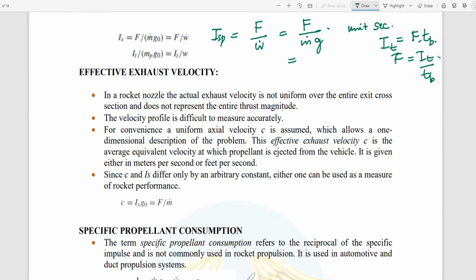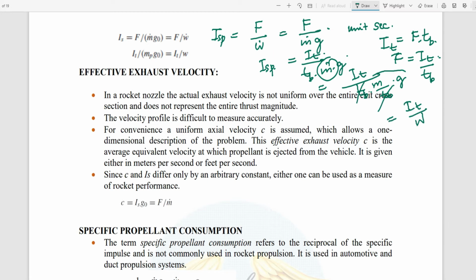If I substitute over here, instead of the thrust, IT into burning time into m dot into g, that is ISP. So what is m dot? M dot is nothing but mass by TB into g. This will get cancelled off, so IT by, I can say the mass into gravity is a weight, right? So we get like this.